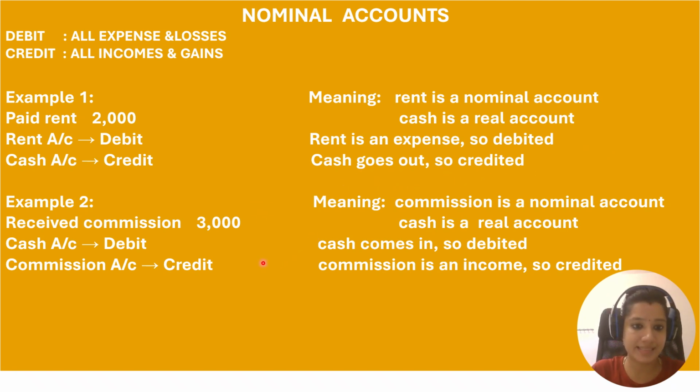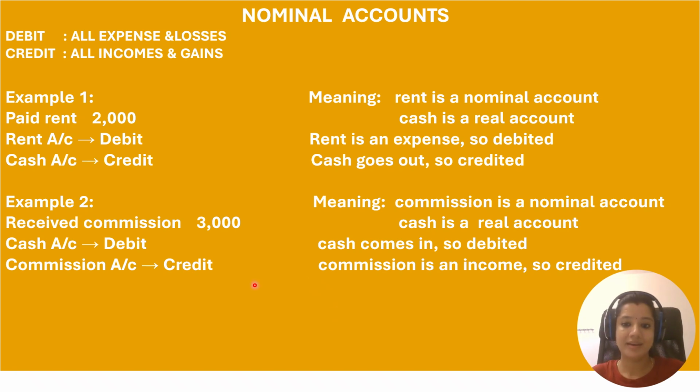Let's see another example. You received a commission of 3,000. Let's take commission as your income here. Commission is a nominal account, since expense and income are considered nominal. Cash is a real account. Cash comes in because you are receiving a commission income of rupees 3,000. So the cash, what comes in, is debited. And commission, sorry, commission is your income, so it is credited.